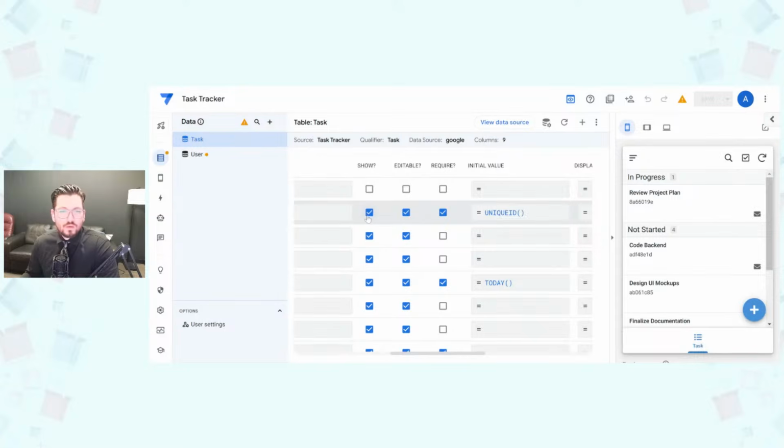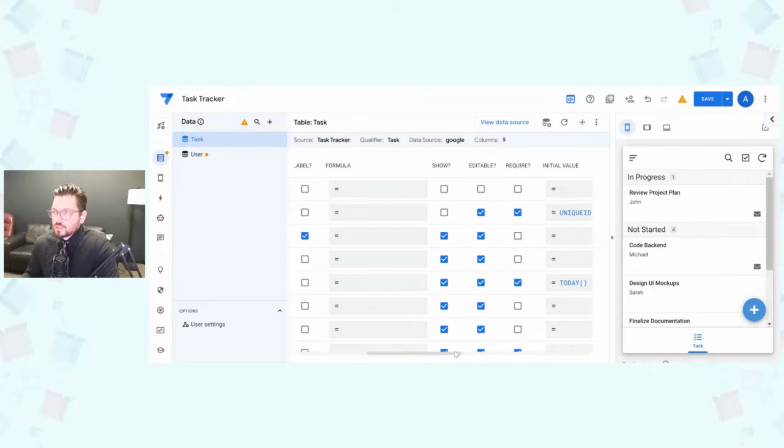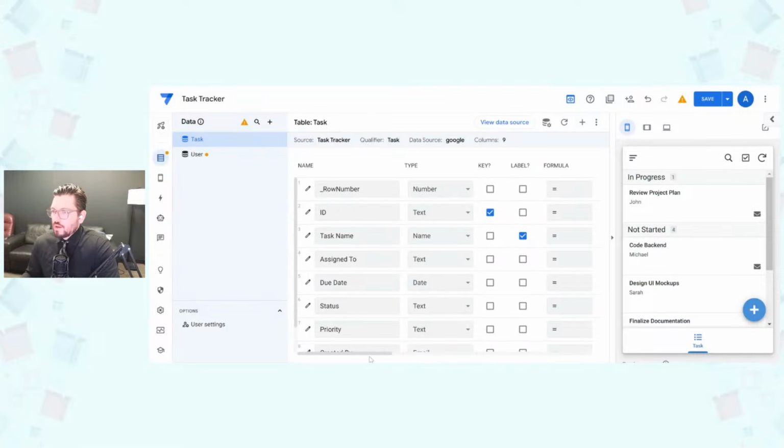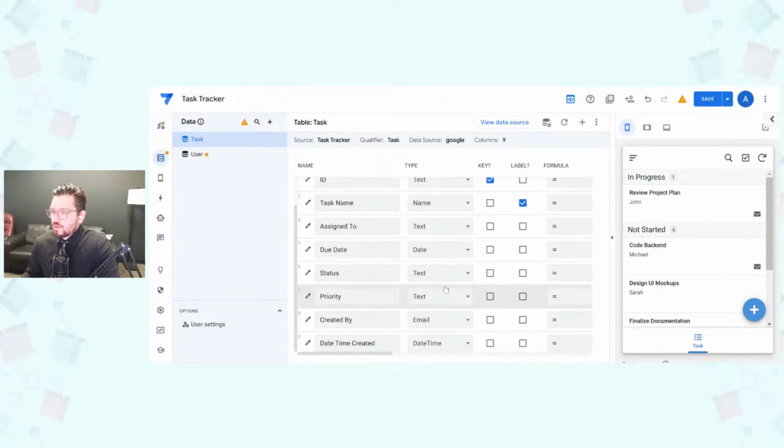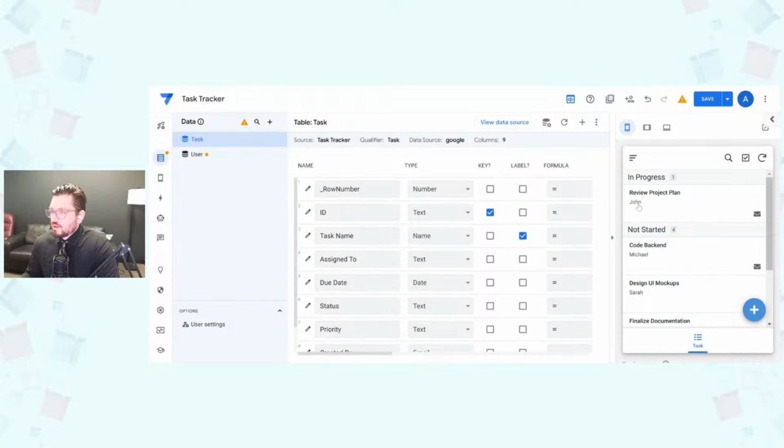So now when we create a new record, it will put that there. And I took away the show column because we don't need to see that one. We'll just need to see their name. Okay, so we have the cards showing the task name and then who it's assigned to, which ones are in progress and which ones are not started.